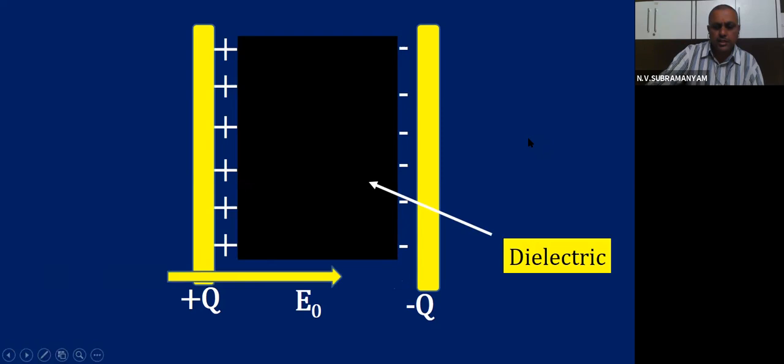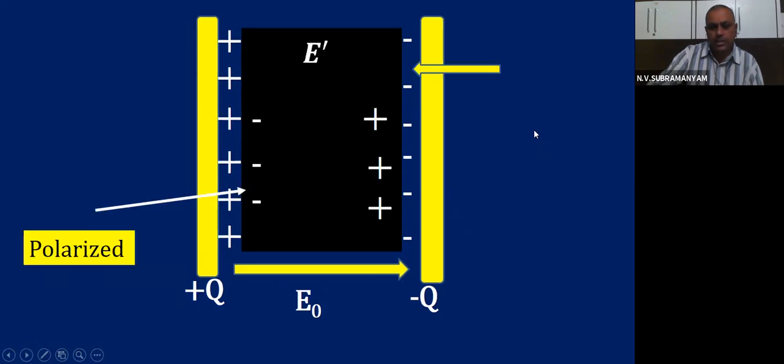Already we know the electric field E0 is there, the earlier electric field. So when such a thing happens, these positive charges are developing here, you see, on one surface of the dielectric. How did they come? By induction. You learned, no?